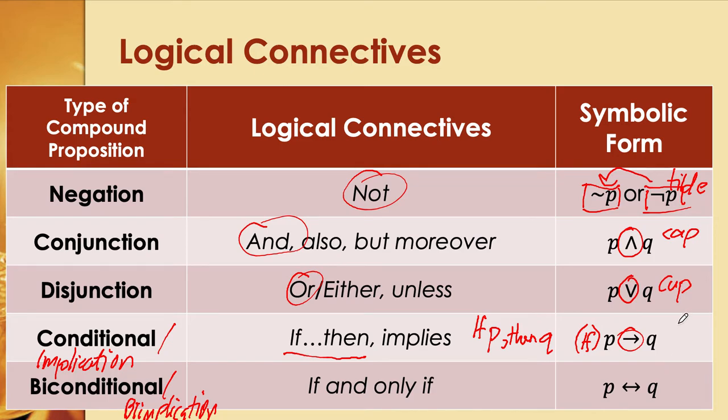Take note, in some books they use the double lined arrow. It's totally fine, actually. It depends on the book. So this is the right arrow. Biconditional is "if and only if." There's no other shortcut for that, though you can use the acronym IFF, but I think this is the most famous one. So we use the double arrow, pointing left and right. Again, in some books they use the double lined arrow. It's totally fine. So let's have some examples, shall we?